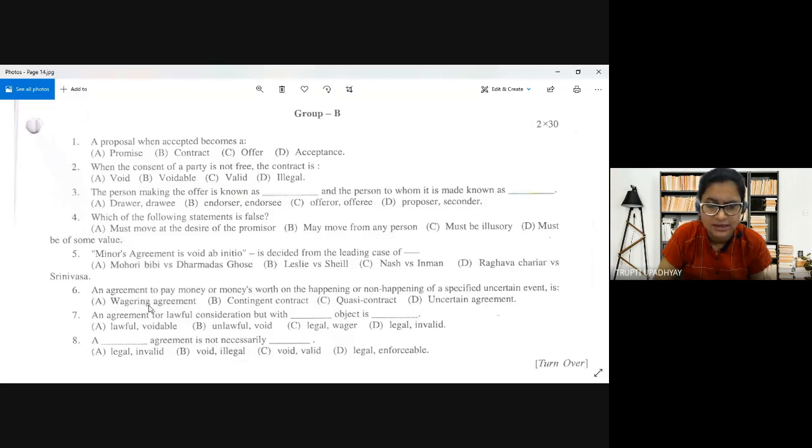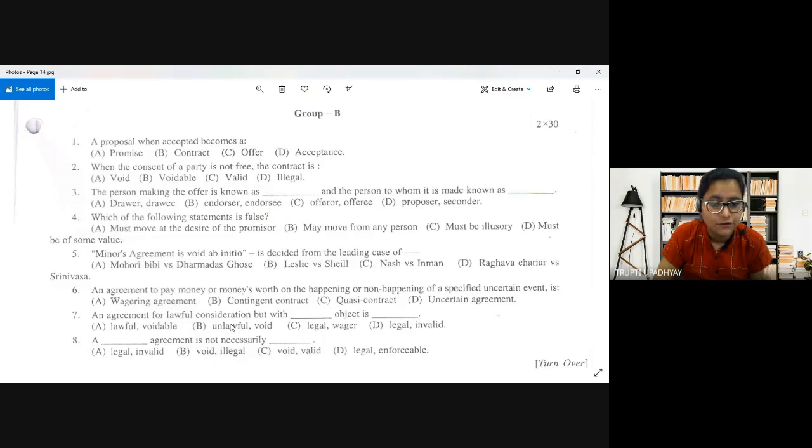A wagering agreement is a betting kind of agreement, right? The word wager means bet. Suppose a person is betting that in the next IPL match or next test cricket match, of course, Rohit Sharma's first ball will be a six. Then obviously he is betting, and this is called a wagering agreement, with a specified uncertain event. Fine. So option A is correct here, and not option B.